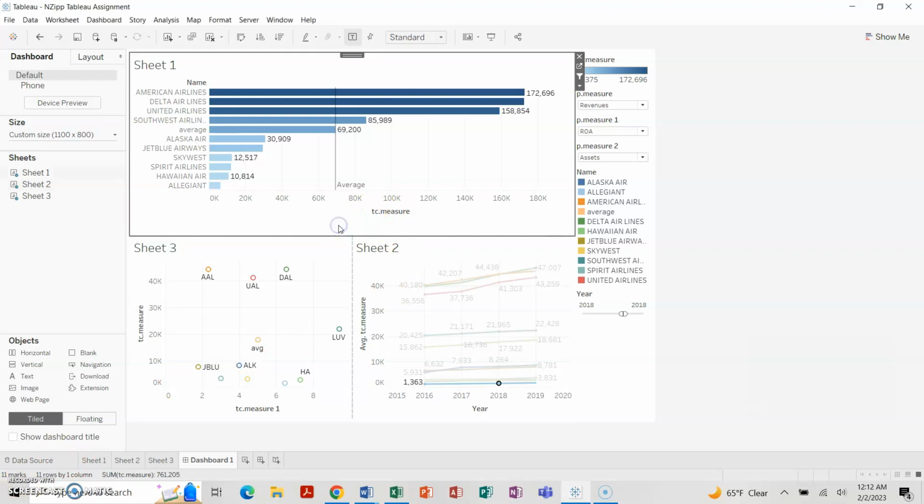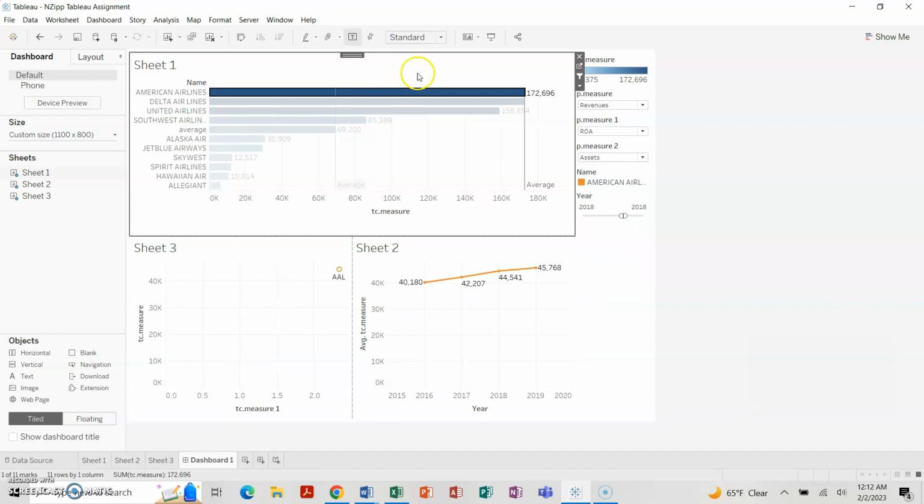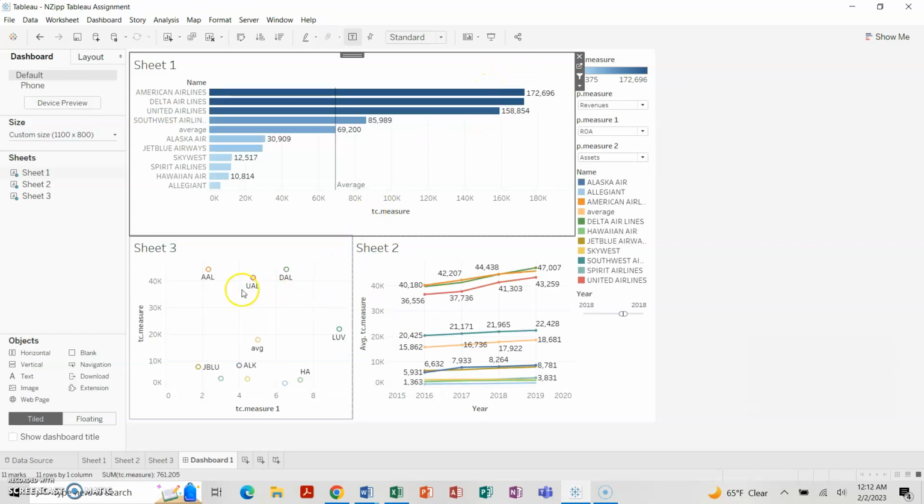The next thing I noticed was that American Airlines sits high atop all of them, with a high mark of 172,696. As for its position on the scatter plot, it also remains pretty high up there, all the way to nearly 45,000, with 2.331 going left to right.